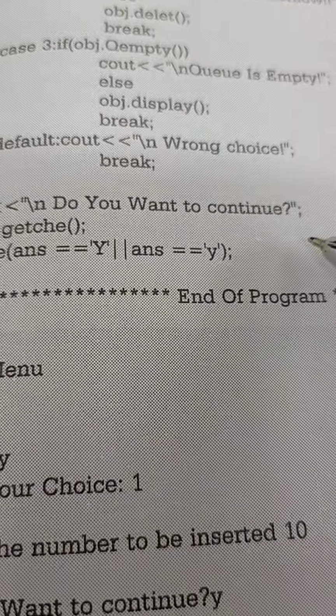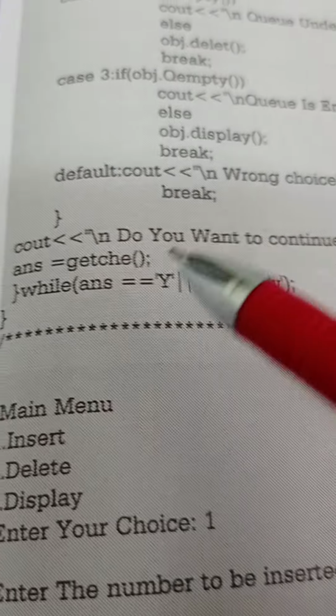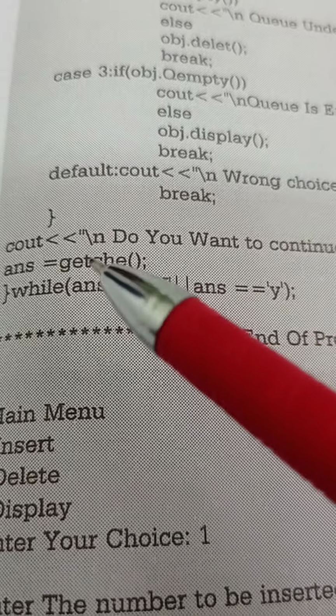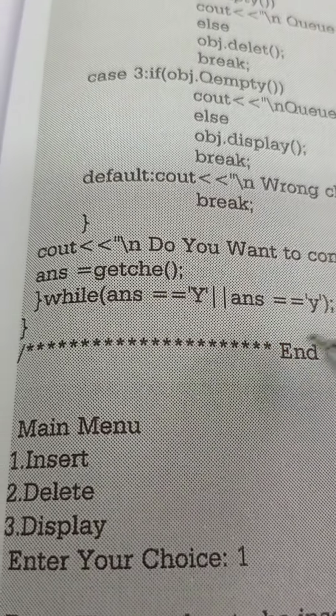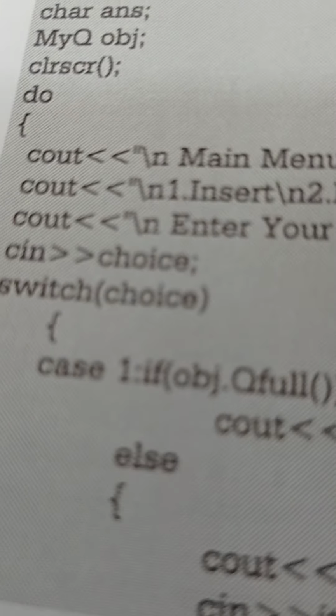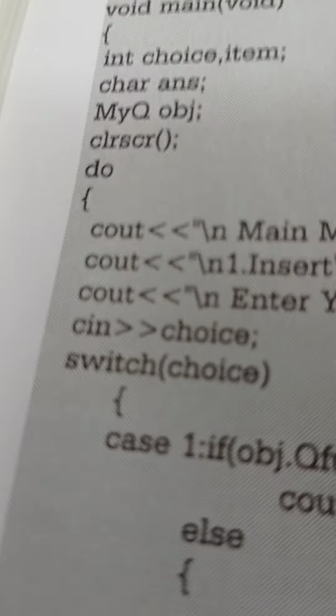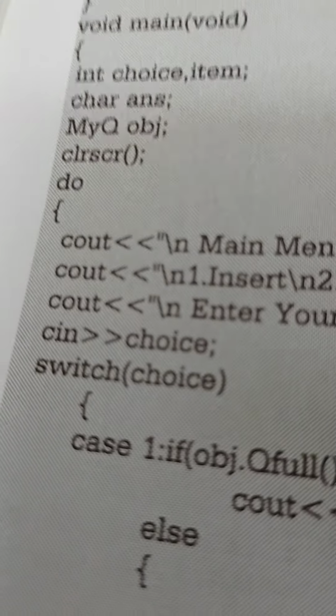Do you want to continue? Once again your answer is yes. Gets h, yes. Then once again it will come here, to the switch, and it will display the whole main menu, everything. Switch, choice: suppose other than 3, suppose your choice is 4 or 5.